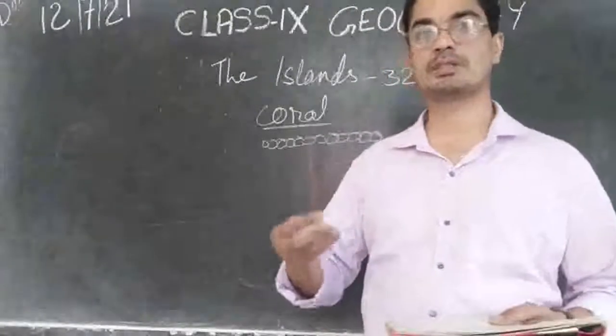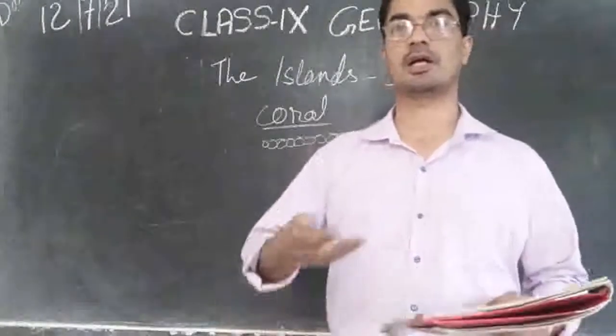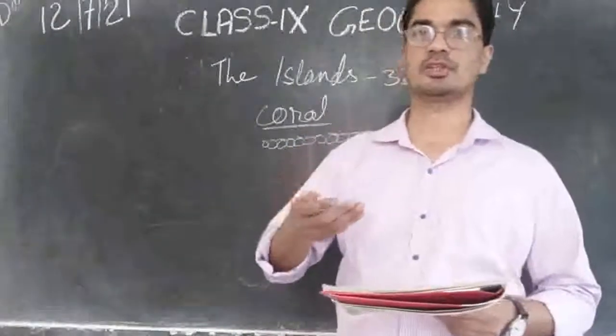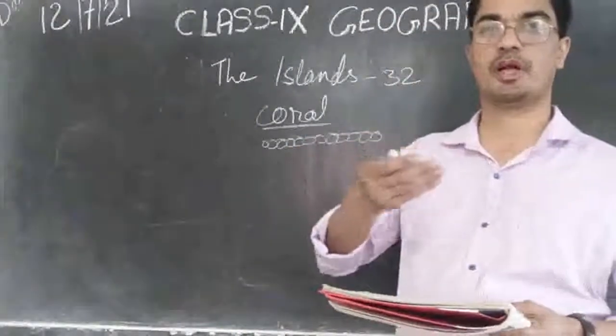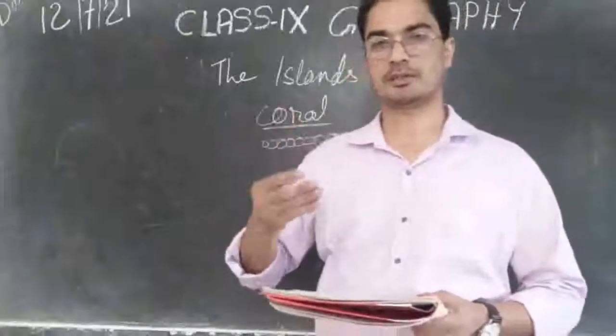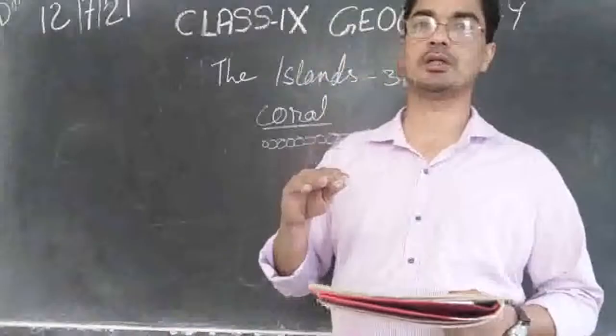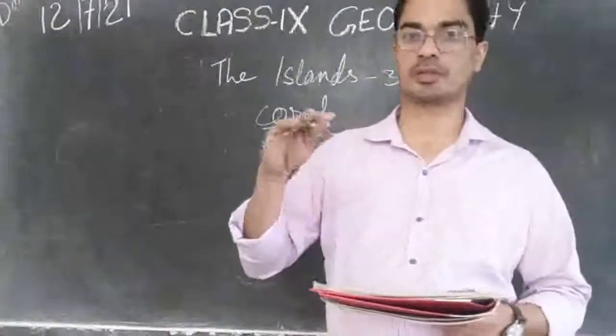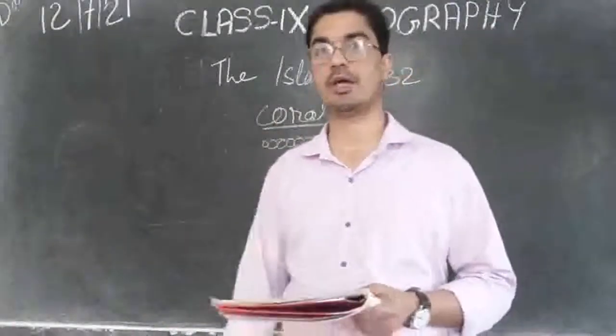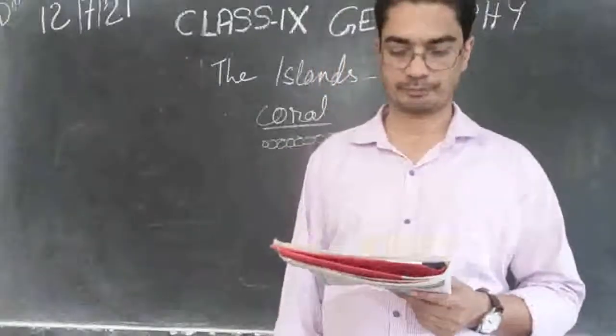There are mountains under the sea, and the top part of the mountain is reaching above the water. That is what we call the Andaman and Nicobar Islands.